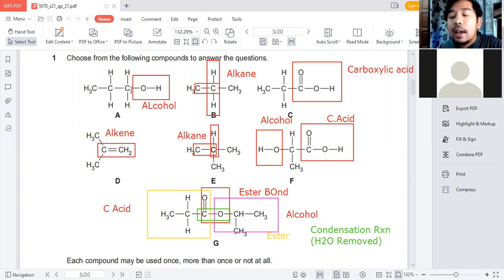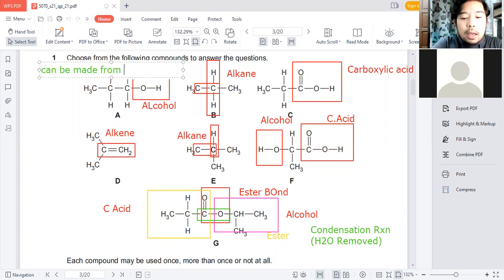Here we start with the alcohol. Alcohol can actually be made from alkene. So this can be made from alkene. I'm going to put here: can be made from alkene, just plus steam.